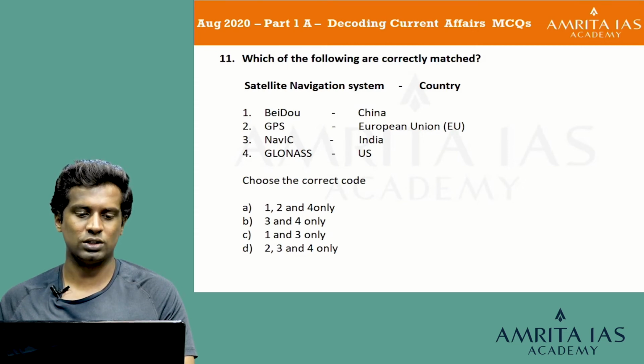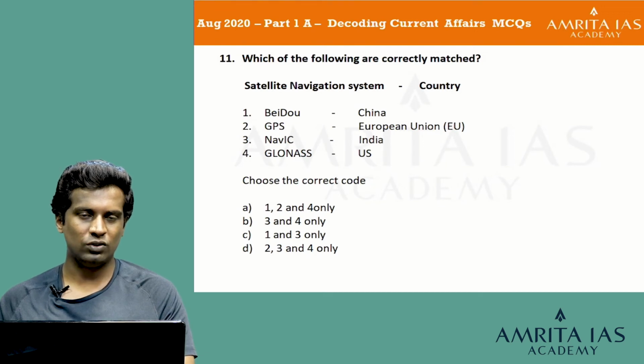That is also the right answer. So, looking at that, we'll take option 1 to be the right answer. If you take option 1 as the right answer and make sure that option 3 is also present, you are left with just one option, that is option C, 1 and 3 only. So, automatically option 2, GPS of EU, and 4, GLONASS US, is wrong.